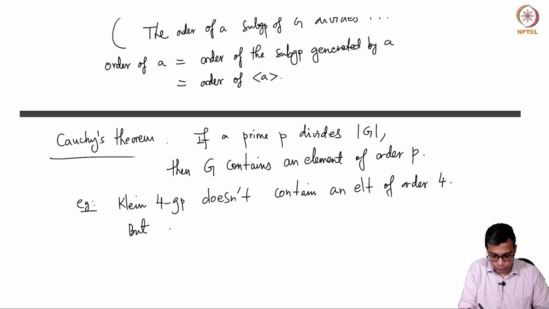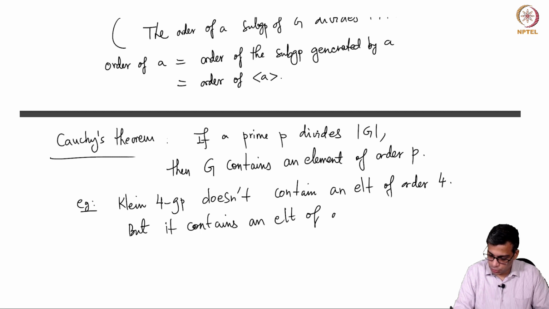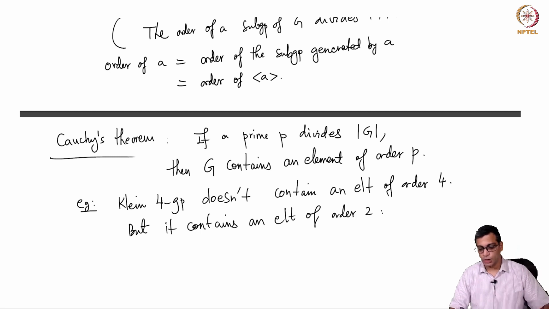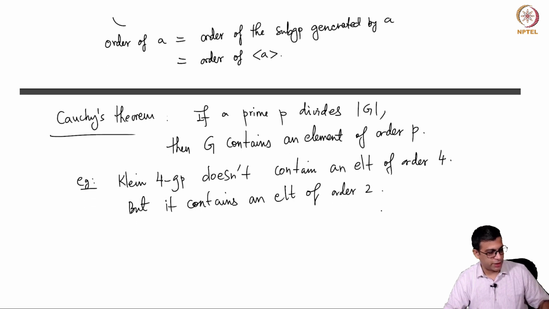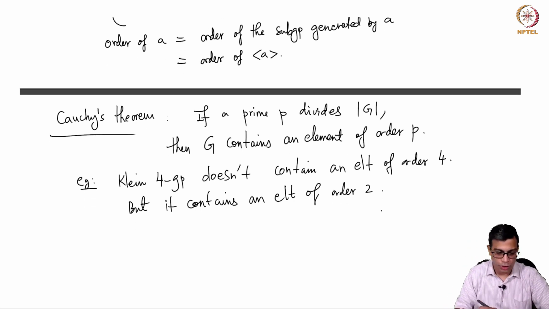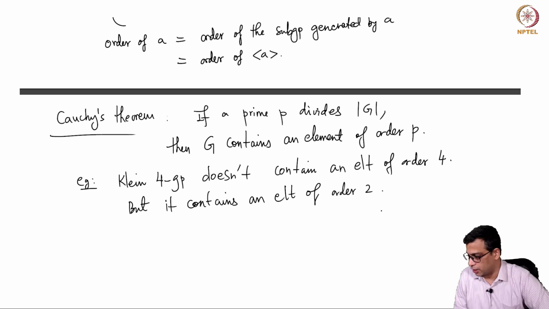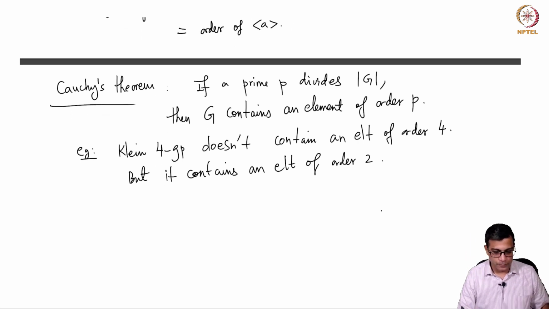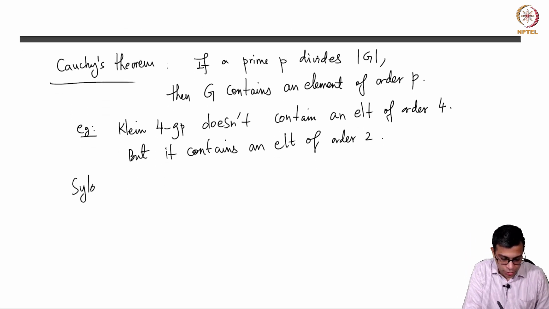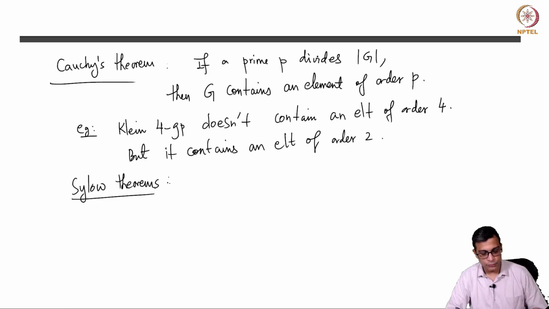But it contains an element of order 2. So 2 is a prime number dividing the order of the group, which is 4 in this case, so there is an element of order 2. This is an important theorem that will occur a lot. More generally, I will not recall these because they may not come up till the very end.